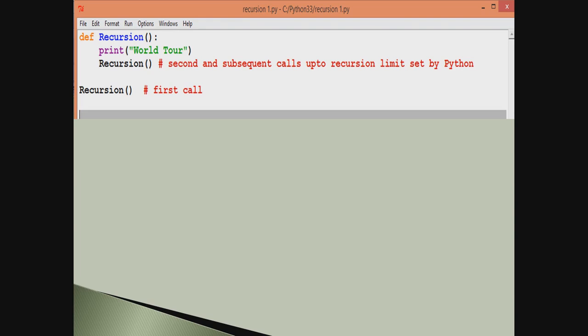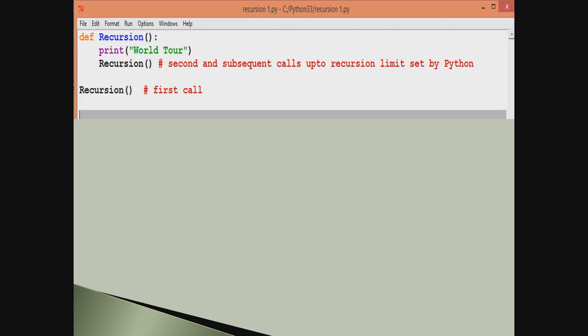That calling of the recursion function gets executed first. Now as it gets executed, we reach the recursion function, and the first statement executed is world tour, and it will be printed on the Python shell.